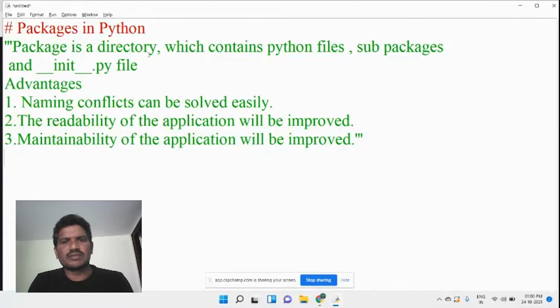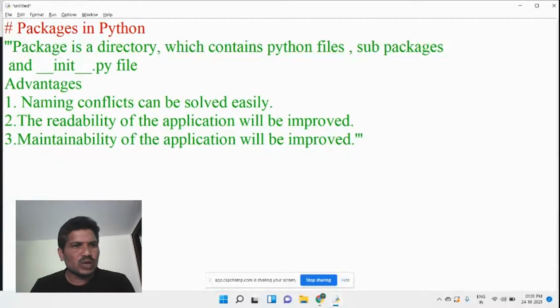Then what is a Python file? The Python file is nothing but a module or class or a variable. A subpackage is nothing but a subdirectory. Then what is the importance of the __init__.py file? Whenever the init file is there inside the package, the interpreter can recognize that directory as a package. For that purpose, every package should have the __init__.py file.